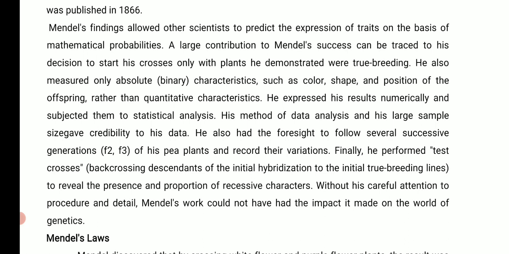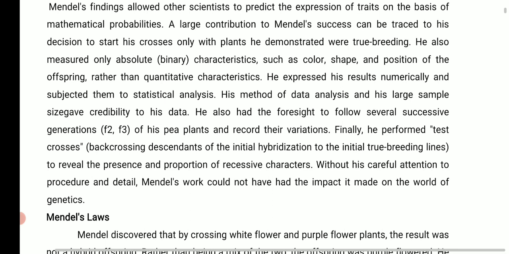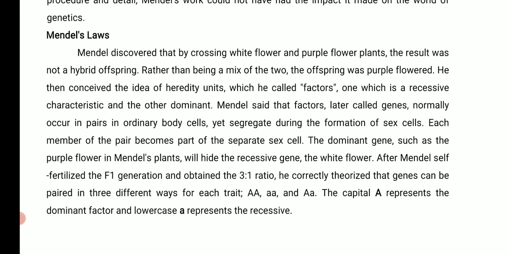He thought, if I find one dwarf in this generation and cross this dwarf with a parent, I should get this. When he crossed like that, he really got what he predicted. So he had this foresight to perform the back crosses. Okay, now let's look at his laws.